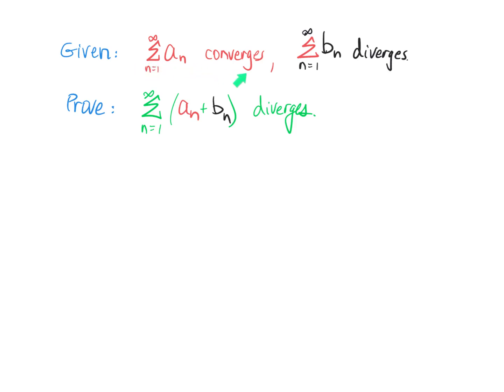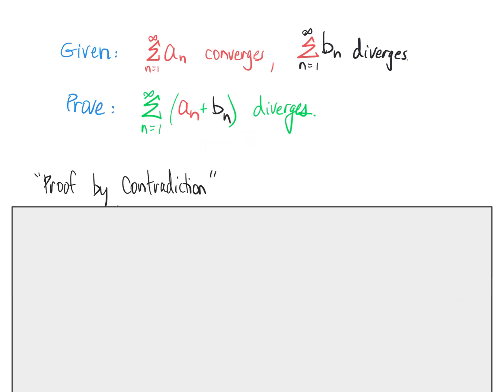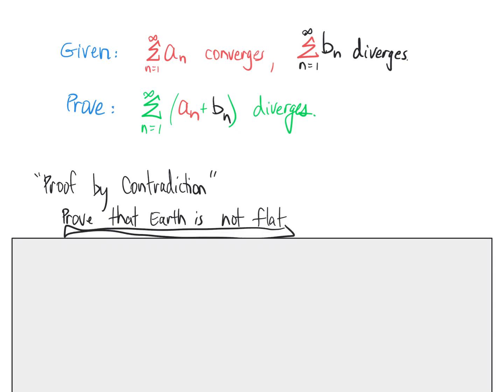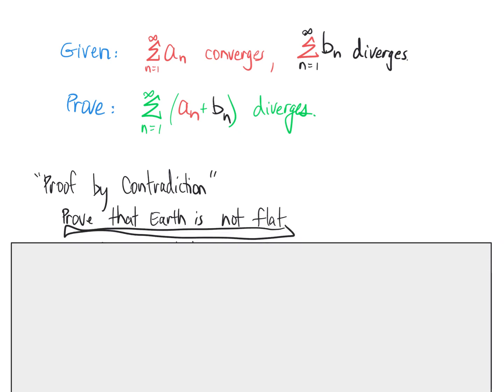All right, if we are given that these two series behave like that, can we prove that if we take the individual terms and add them together, that that series will diverge? We'll prove this is true using a proof by contradiction. How does that work? With a proof by contradiction, you assume the opposite to be true.